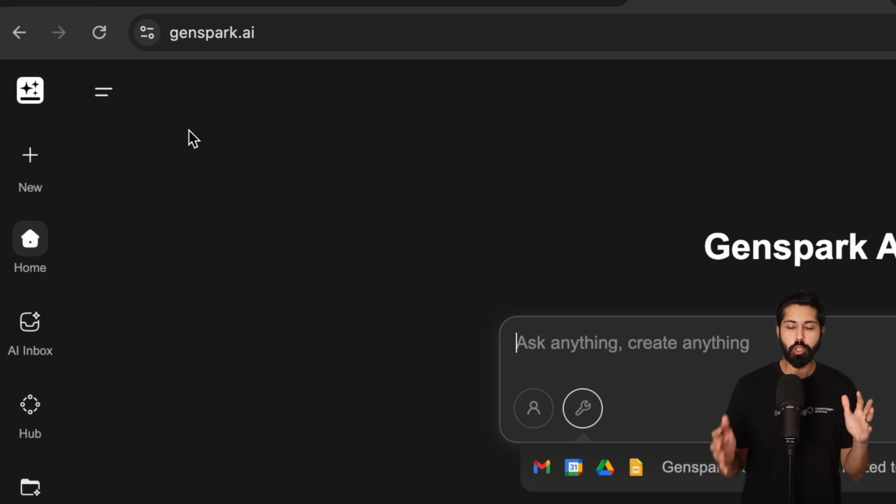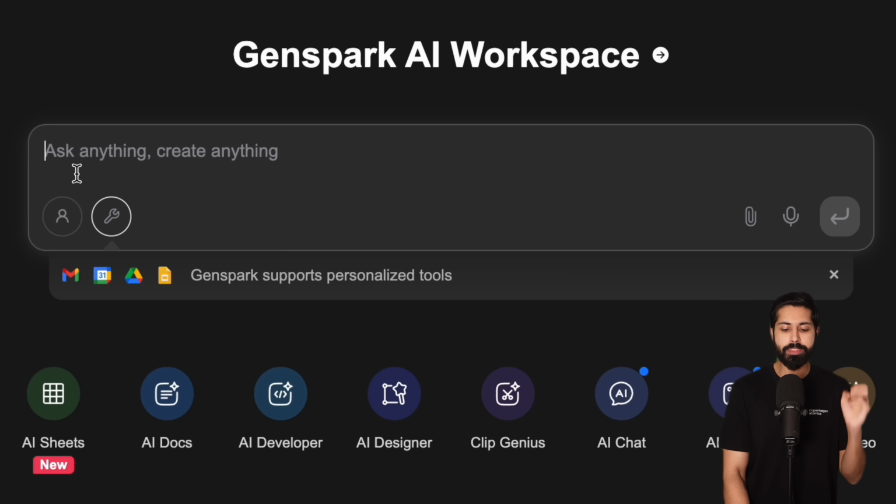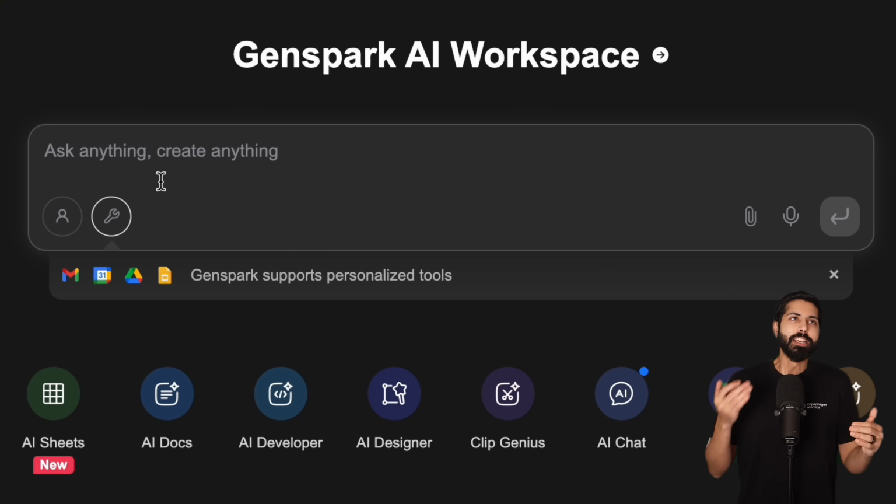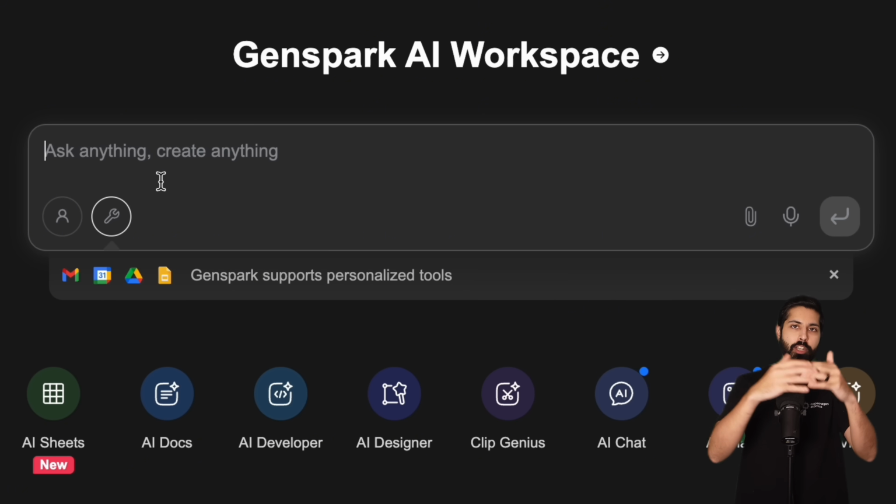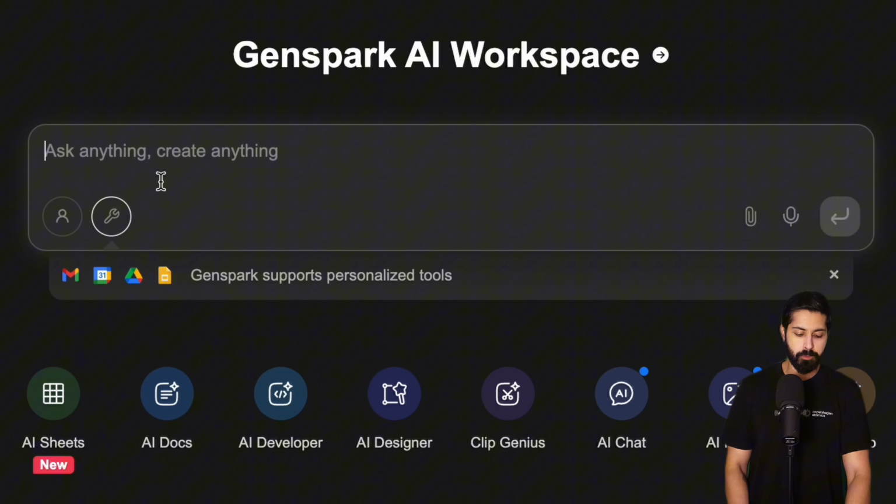So let's build this. Let me show you exactly how to build this. We're going to go to genspark.ai. So once we're in the super agent, now we're just going to give it this prompt. And a lot of the times I like to plan out my prompts. In this case, I'm just going to do it live and we're going to do this together. So let's use my voice to text with Whisper to get this going.